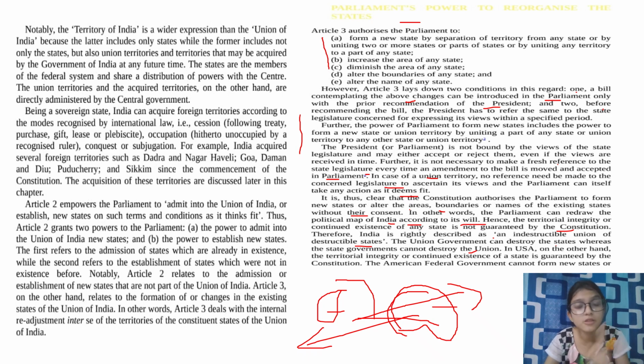And while answering this particular question also, you can refer to this particular thing, that why it seems to be federal and unitary at particular times. So let's move to the next point. In the USA, on the other hand, the territorial integrity and continued existence of a state is guaranteed by the Constitution.